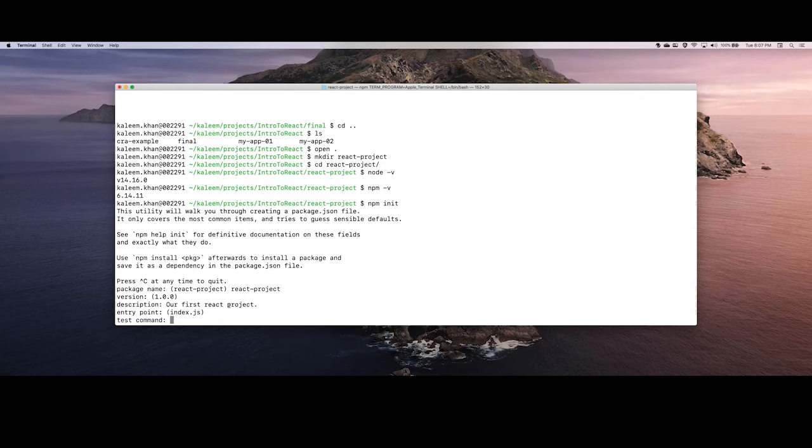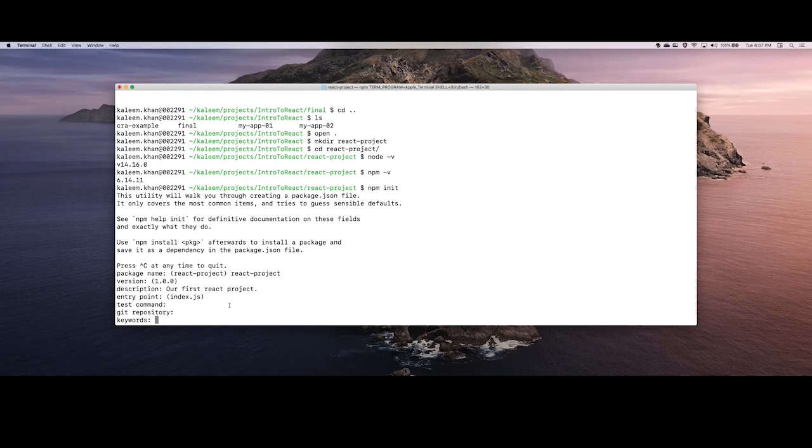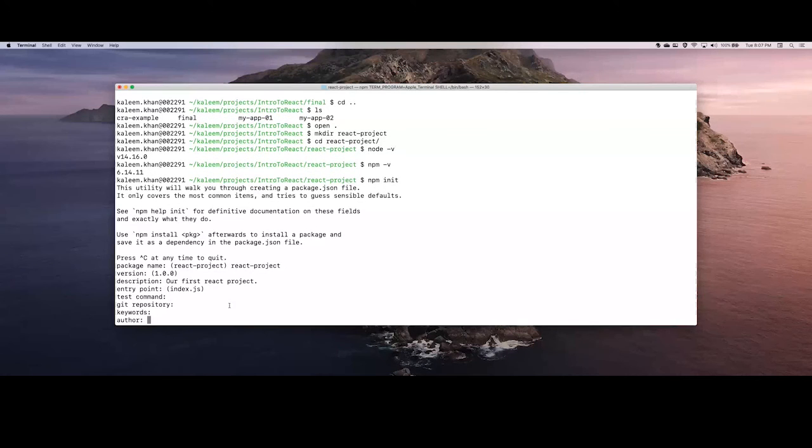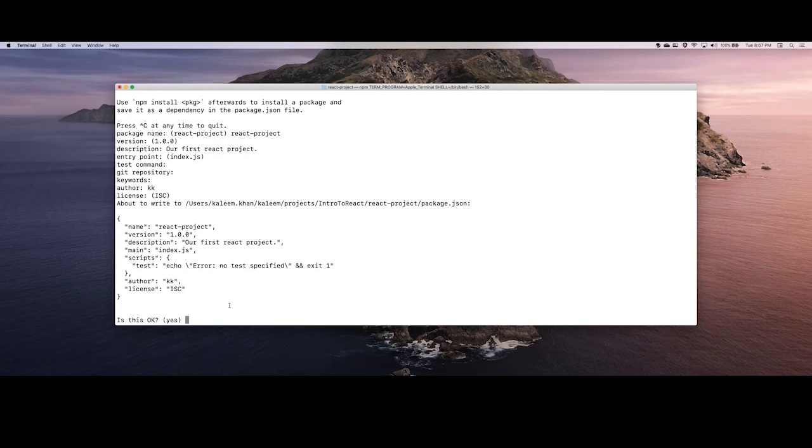Test command, I don't have any test command. Maybe we can come back to this later. Git repository, I don't have it. This project is not on Git, so I'll skip it. Keywords, if you specify keywords, it will make it easy to search your project. We can skip it for now. Author, license, I'll skip it. Okay, so at this folder we already got package.json.